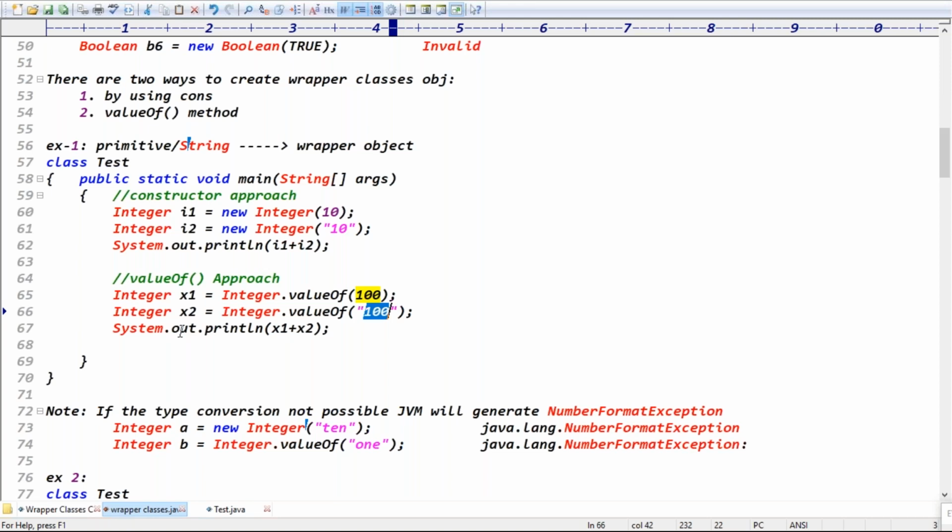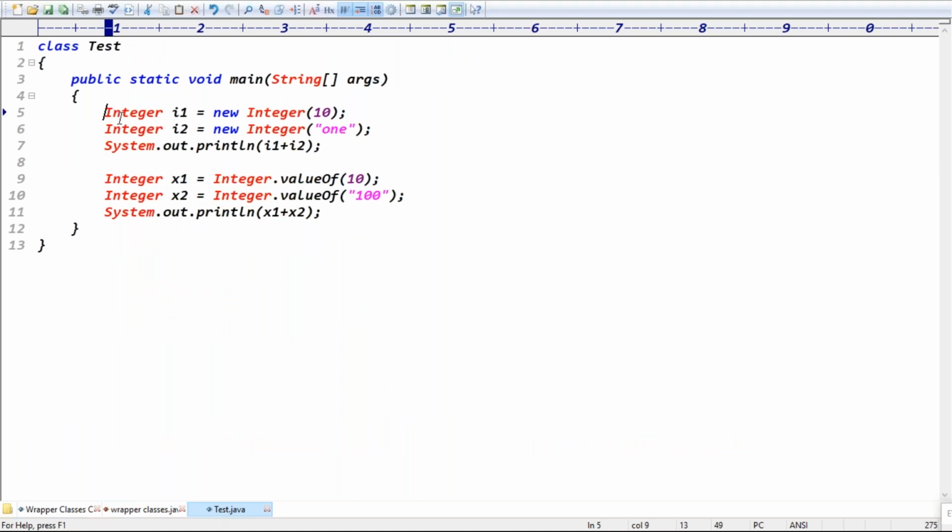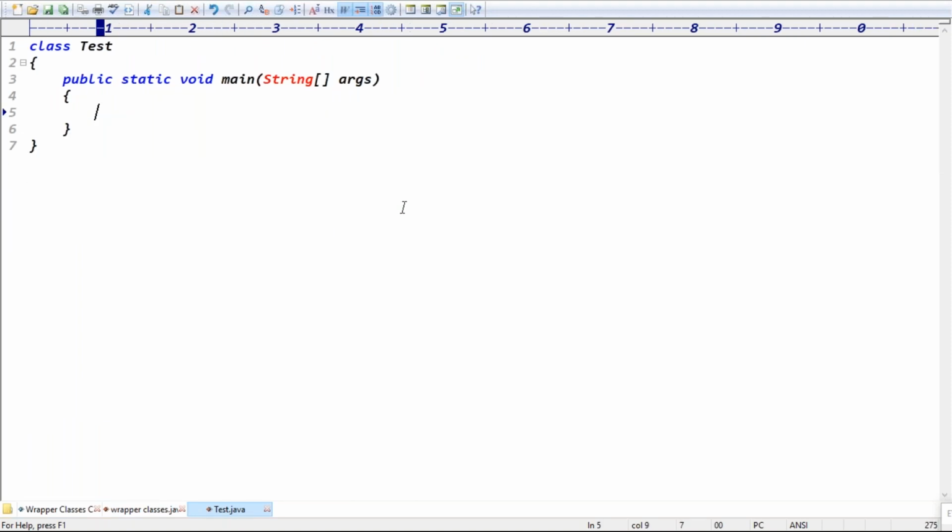Next, the second example, we'll do the reverse process. What is the reverse process? Tell me. The first one is primitive or string into the wrapper object format. What is the reverse? Wrapper to primitive, or wrapper to string, right? Yes, wrapper object to primitive. The second case is wrapper object to string, right?